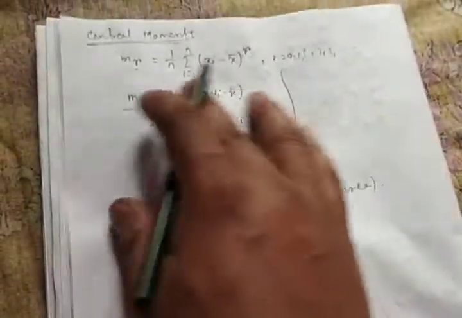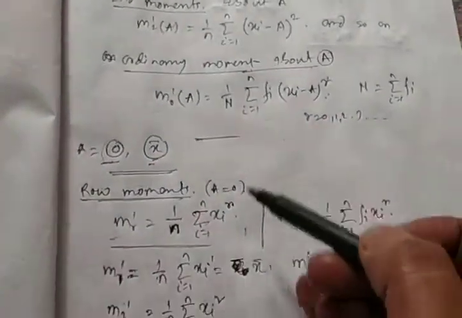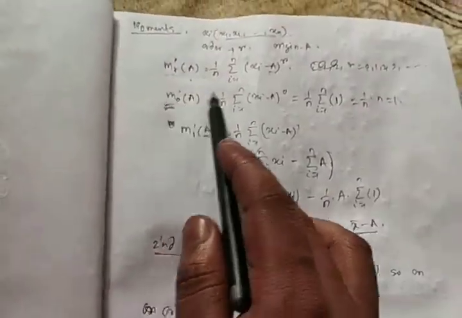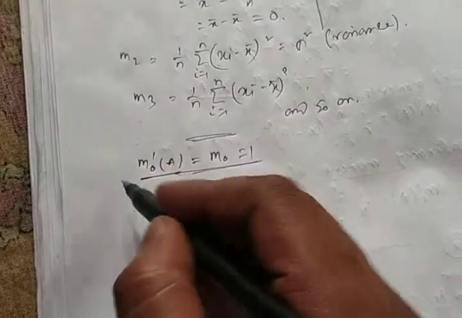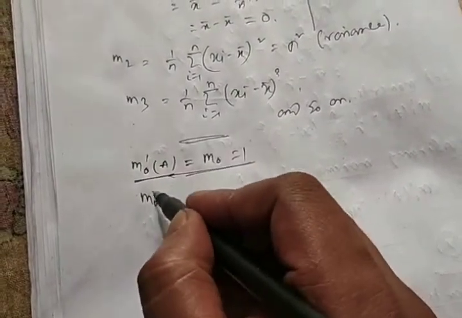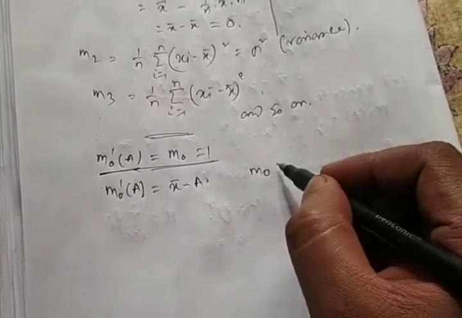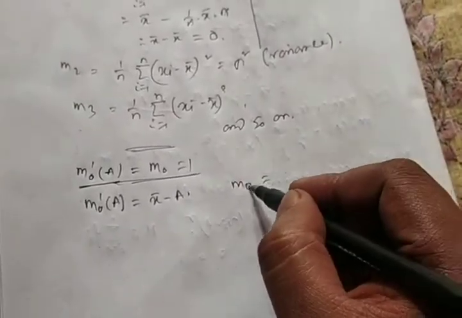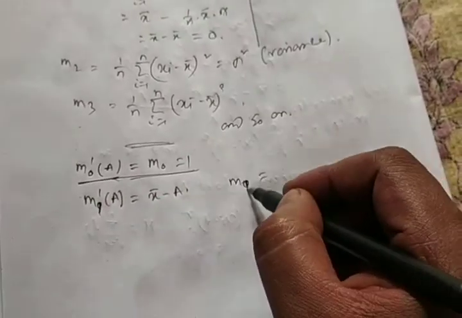You see that when r equals 0, when 0 is placed, this is 1, n will be cancelled out, which will be 1, and I have already told you when r equals 0, this is 1. And for r equals 1, m1 dash a equals x bar minus a, and m1, the first central moment, equals 0.